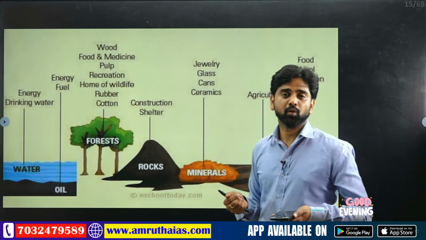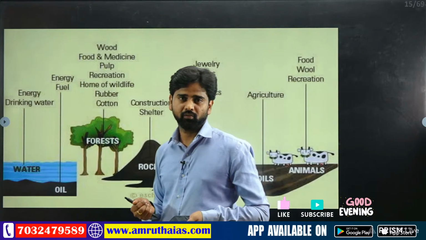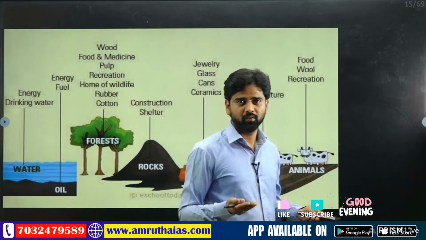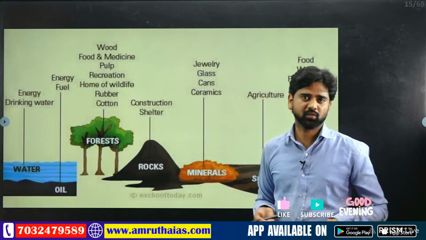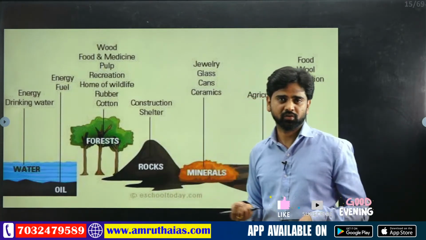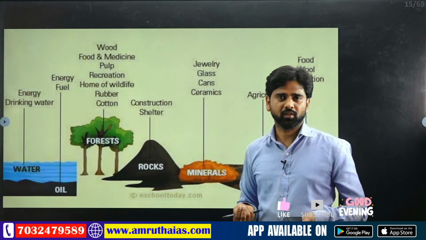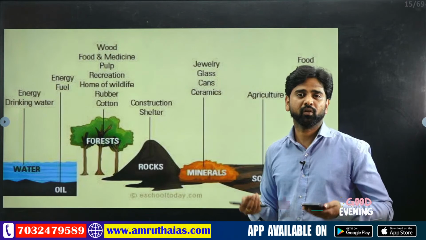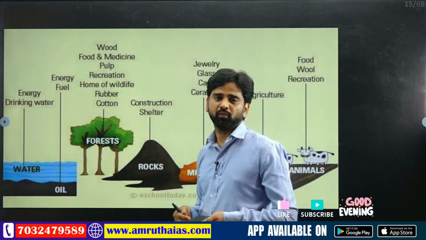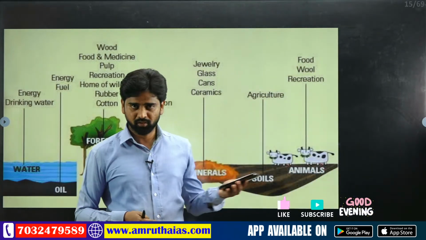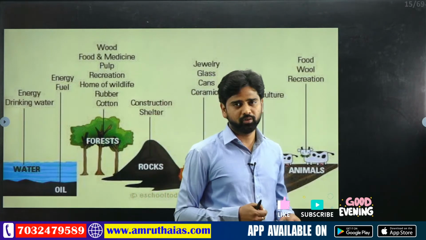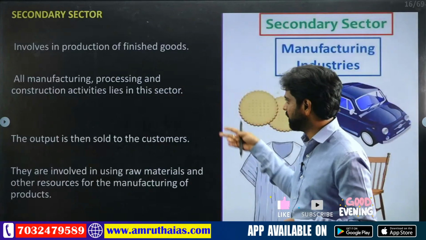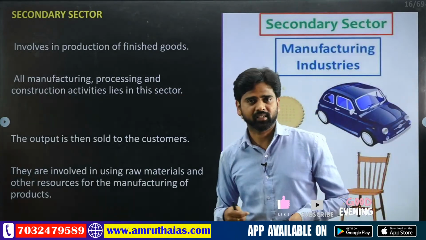So we produce the raw materials like cotton, sugarcane, leather. I think you are already aware of this, right? Yes, we produce the natural goods, and the cost of these raw materials is very cheap in the market, and most of the goods are perishable goods, guys. In today's session I am going to discuss perishable goods and non-perishable goods. Don't worry about it. First let me finish the primary sector and secondary sector.